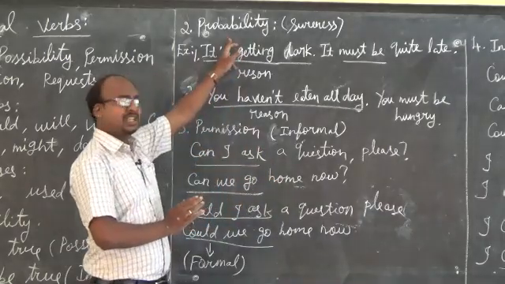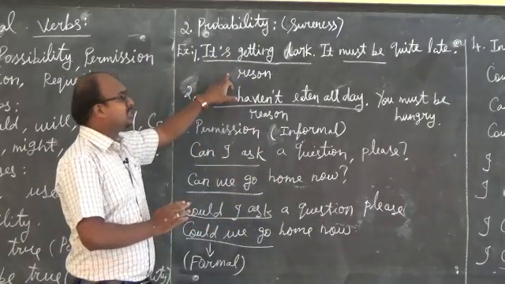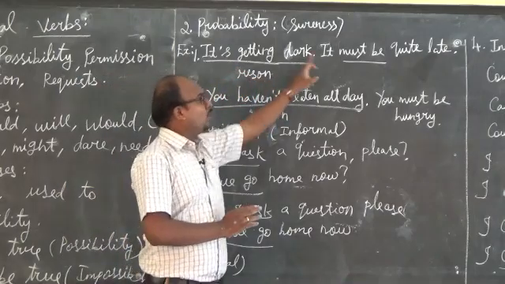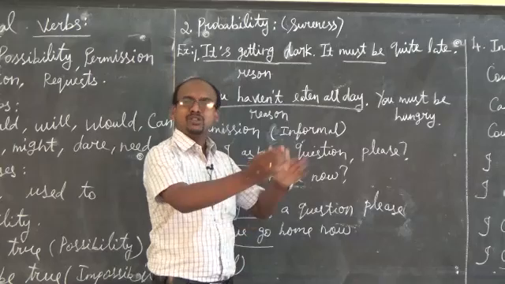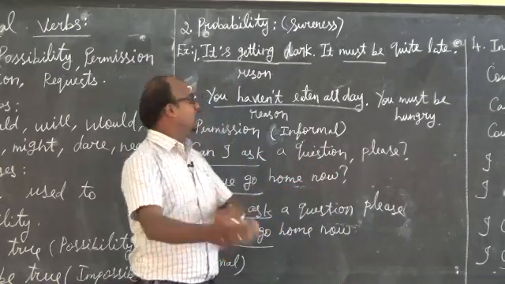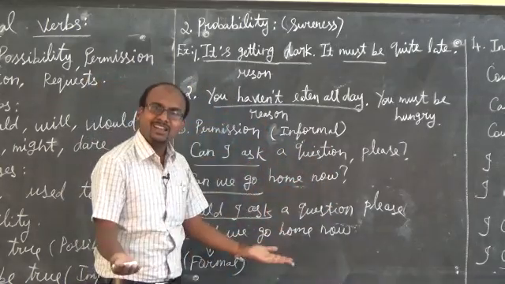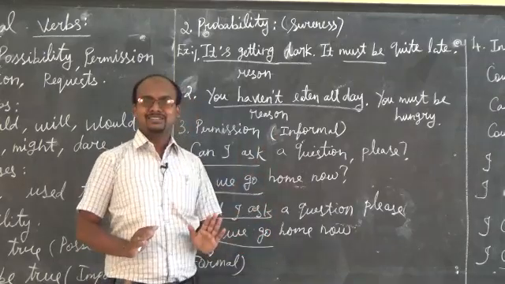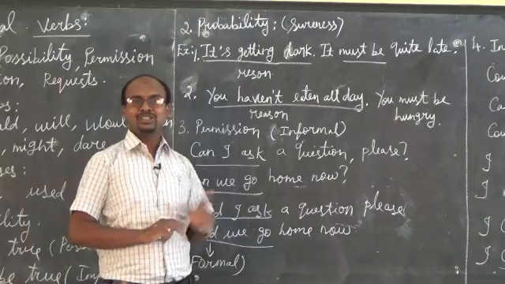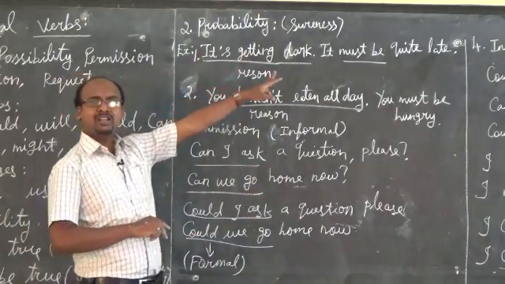So that's what comes. In a probability situation, one reason will come, then because of this reason, one consequence will come. Because of this reason, something will happen. You haven't eaten all day, that is the reason. So what will happen? You must be hungry. Definitely you will be hungry. So probability and sureness are over.